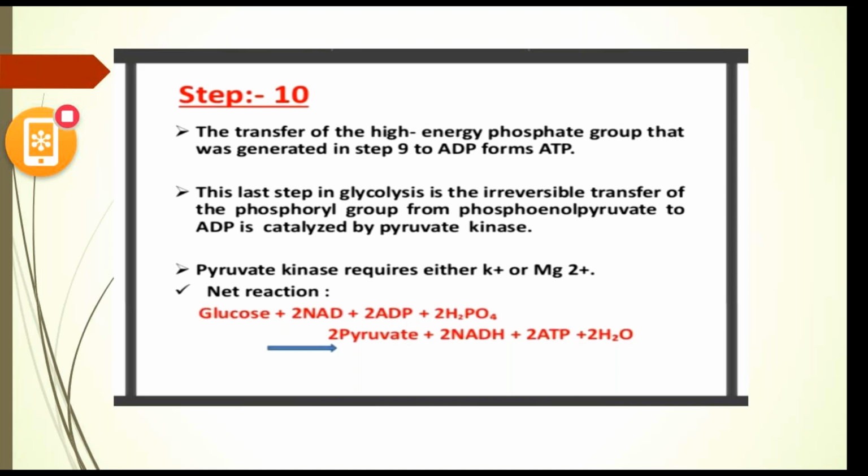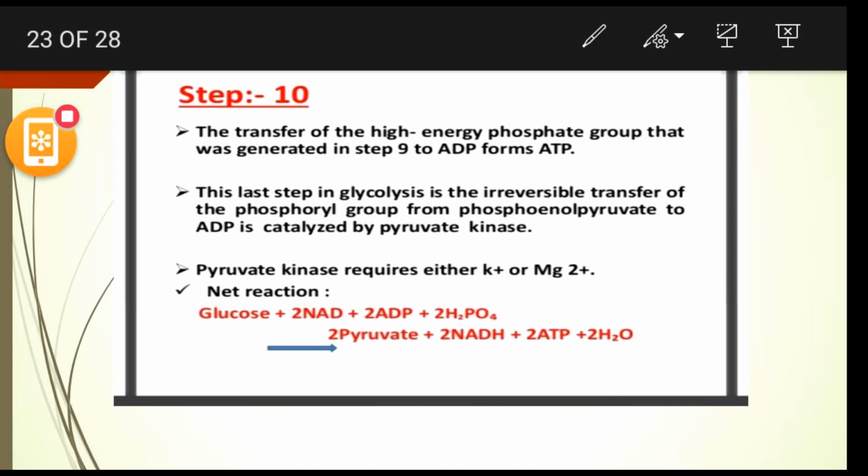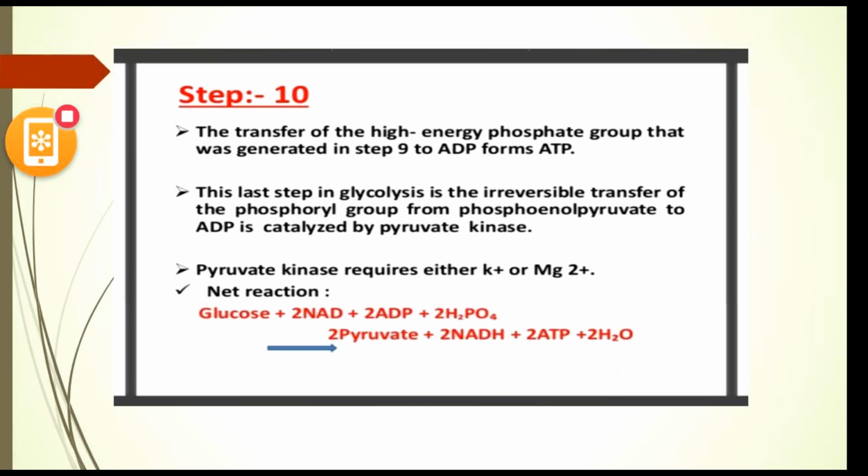and the net reaction is glucose plus 2 NAD plus 2 ADP plus 2 H2PO4 gives rise to 2 pyruvate plus 2 NADH plus 2 ATP molecules and 2 molecules of water in the final net. This is the final net reaction. As we used NAD and ADP in the reactions, finally we are getting 2 pyruvate, 2 NADH, 2 ATP molecules and 2 molecules of water. Next slide, sir.